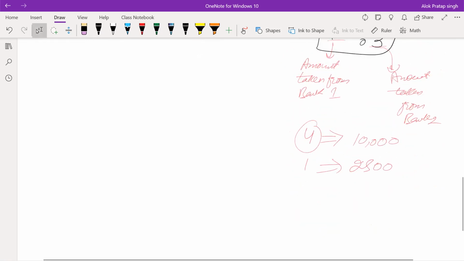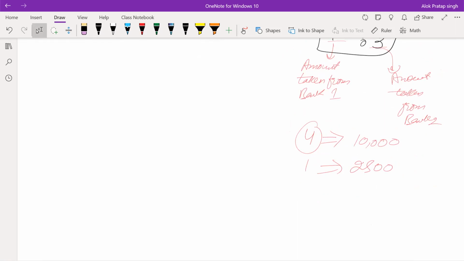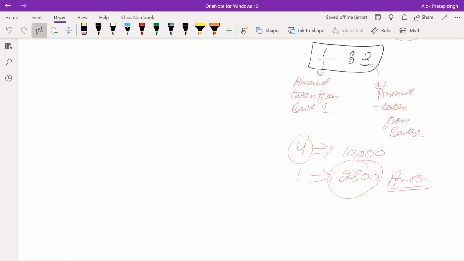And what he is asking is, from bank 1, how much money is being taken? From bank 1, we have taken 1. So simply, it will be the answer. If he asks you what will be the amount taken from bank 2, so bank 2 से लिया हमने 3. That means 2,500 into 3. It will come out to be 7,500 rupees. Answer. Got it? Thank you.